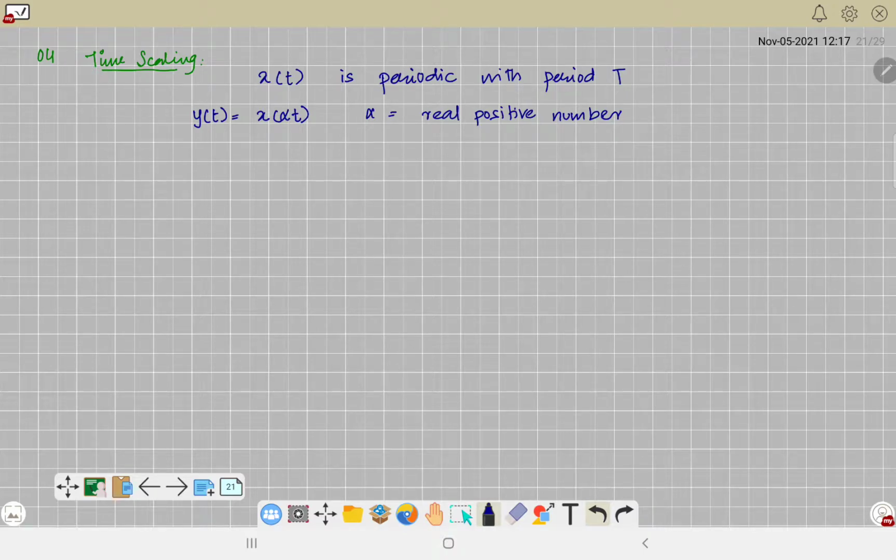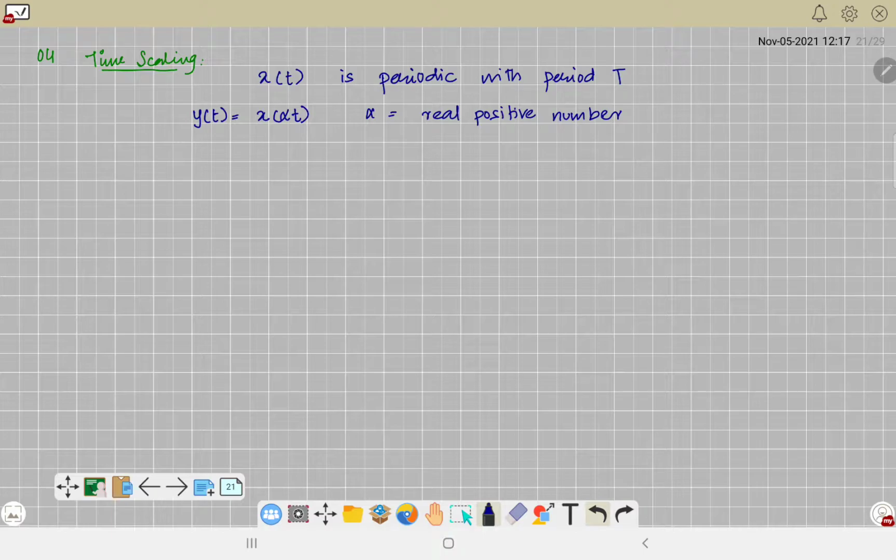So this will also be periodic. First thing is periodicity won't be altered by any of these operations. Time shift, your time shifted version will be periodic. Time reversal, your time reversed signal will be periodic. Time scale, your scaled signal will be periodic provided alpha is a positive real number. But the difference is, in shifting and reversal nothing happens to the time period. Time period is preserved. But in scaling, your time period will change, right? And it will actually be divided by this factor.